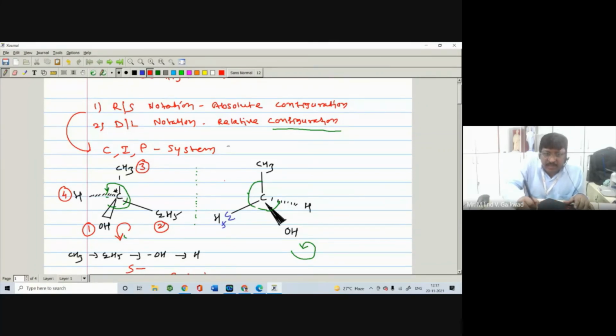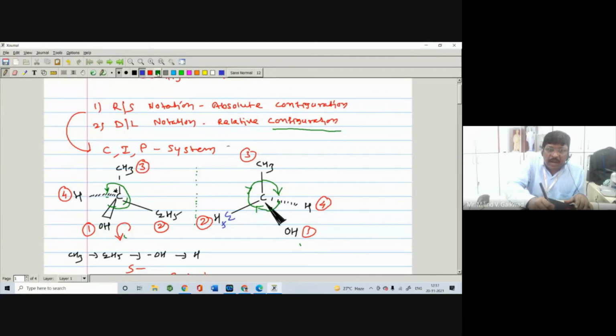Similarly, if you see its mirror image, of course OH has the first priority, then ethyl the second, methyl the third, and H the fourth. If you see your eyes travel from 1 to 2, 2 to 3, 3 to 4, in clockwise or anti-clockwise direction.